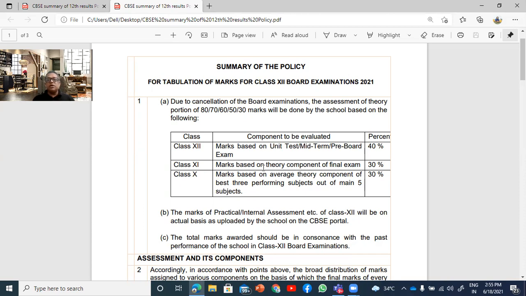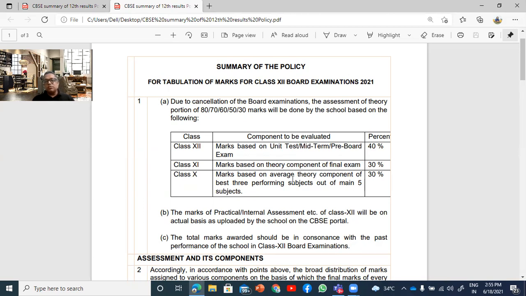It may be the final examination. So you can take 30% of that. This is probably a little loss for the students because many of them don't take class 11 seriously. Also, some schools set tough papers and some schools set easy papers. So there is going to be slight disparity in this, but you can calculate 30% of that.